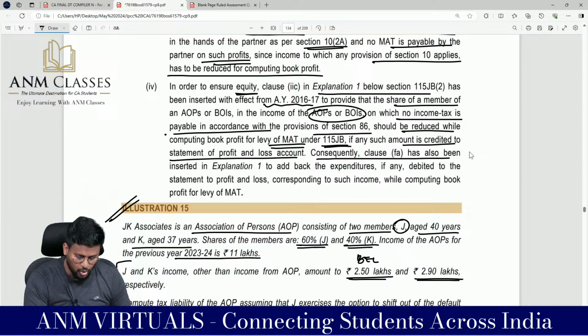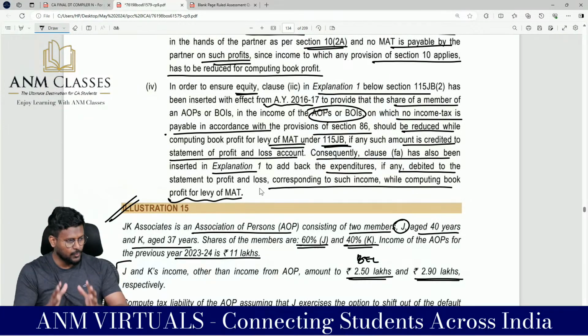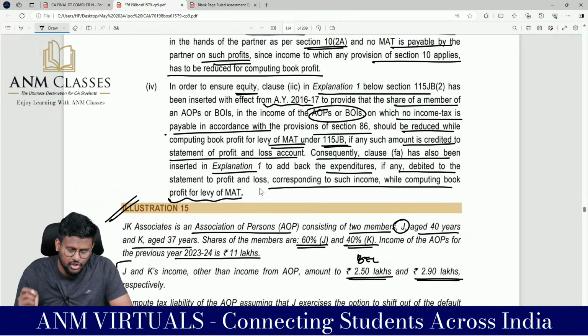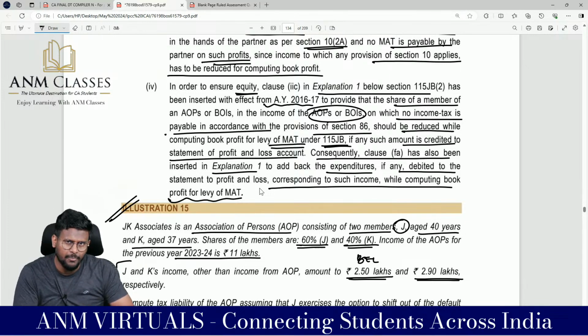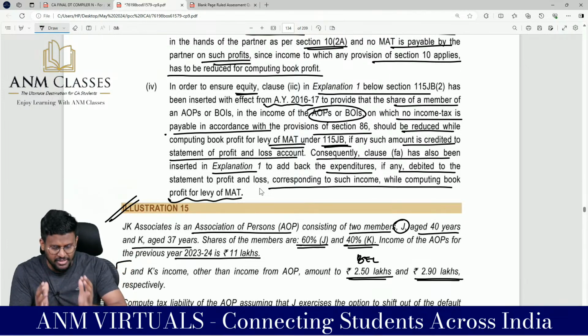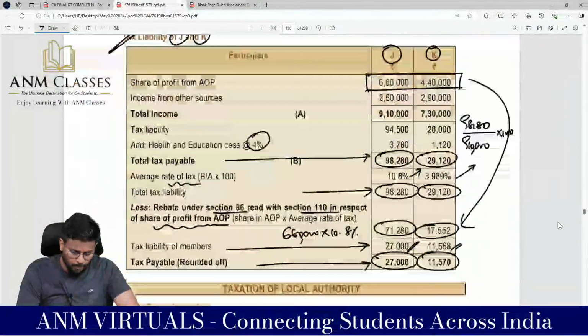Consequently, clause (fa) has also been inserted in Explanation 1 to add back the expenditure, if any, debited to the statement of P&L corresponding to such income while computing profit for the levy of MAT. That means when you are calculating MAT, any expenditure incurred to earn income from AOP or BOI covered under section 86 should be added back, and any income credited to the P&L account by income from AOP or BOI should be reduced. This is what, my dear lovable students, the taxation of AOP or BOI is.